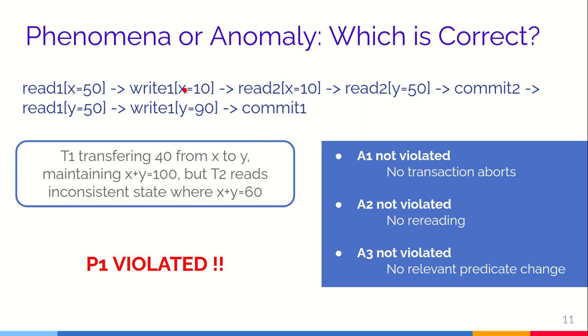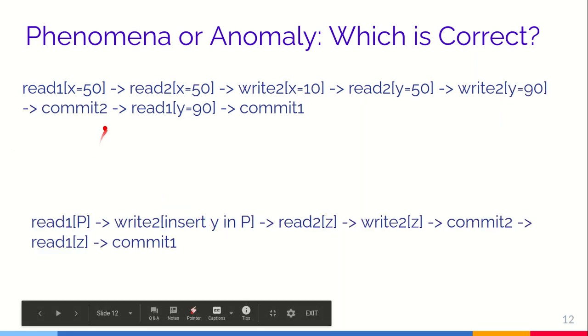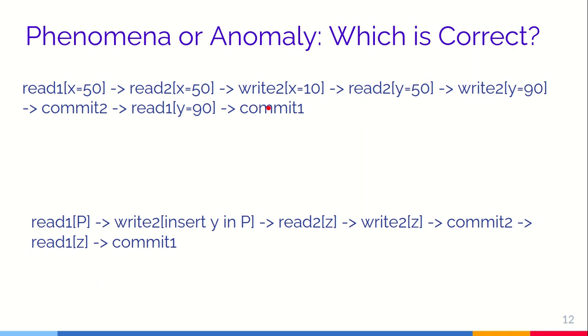So this is a set of executions where none of these gets violated, but P1 is violated. Similarly, this is a transaction where it is reading x as 50, and transaction 2 reading x as 50 and then writing x as 10, and reading y as 50 and then writing y as 90. So it basically transfers 40 and commits, and transaction 1 reads y as 90. So for transaction 1, x plus y becomes 50 plus 90, which is 140.